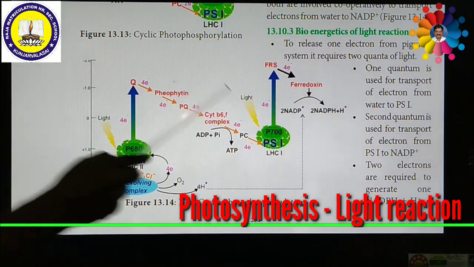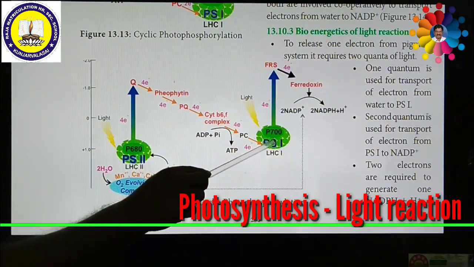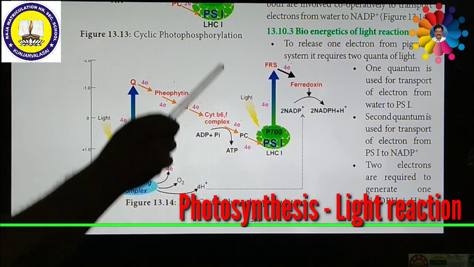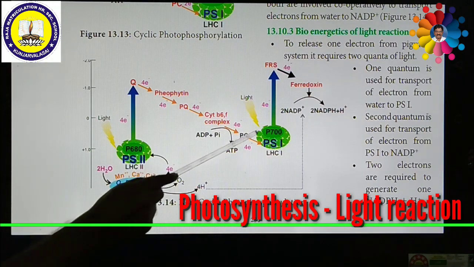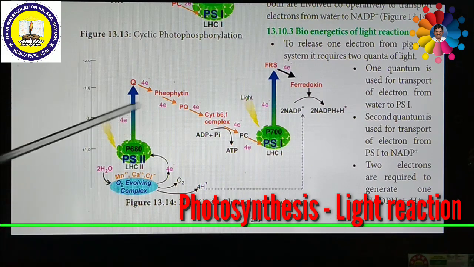Photosystem 1 has more primary pigments and fewer accessory pigments. Primary pigments means chlorophyll A; all the remaining pigments are called accessory pigments. So photosystem 1 has more chlorophyll A and less of the remaining pigments. On the other hand, photosystem 2 has fewer primary pigments and more accessory pigments. Okay, right? How does non-cyclic photophosphorylation take place?